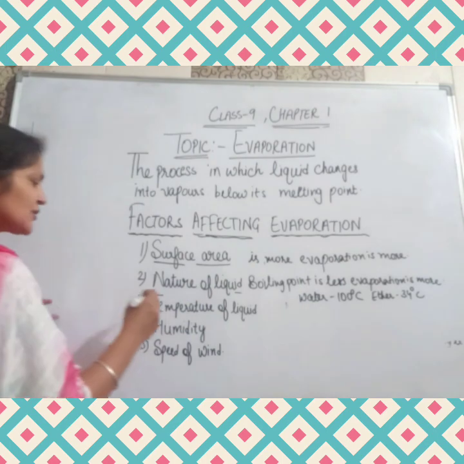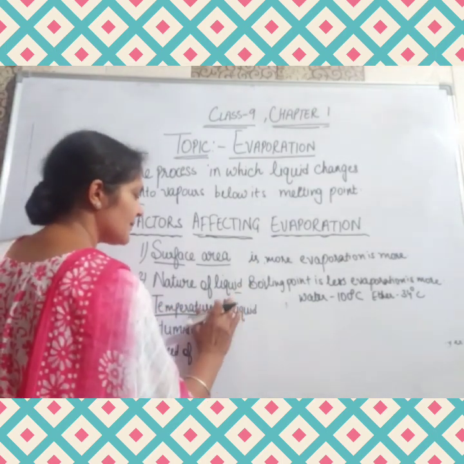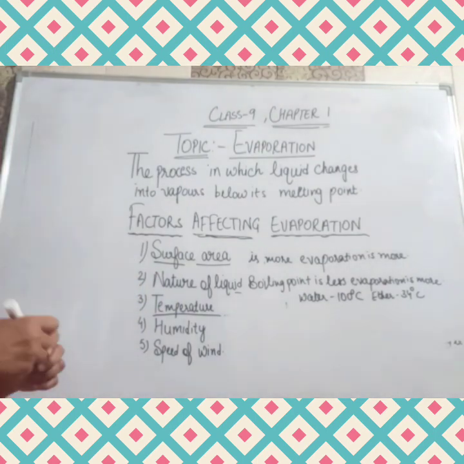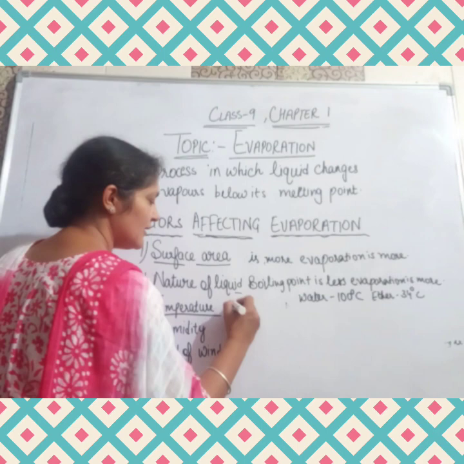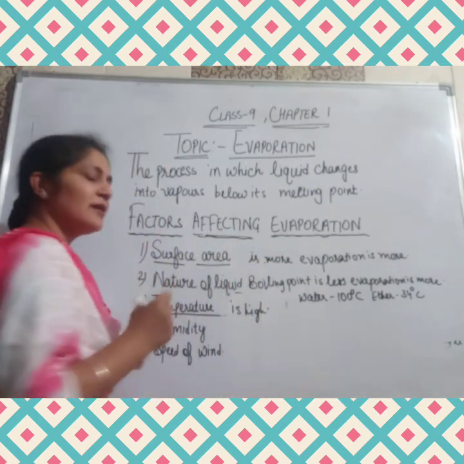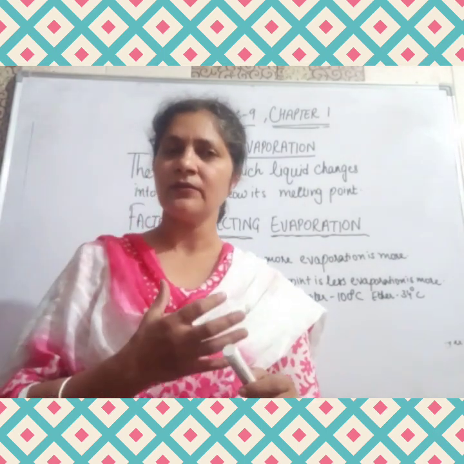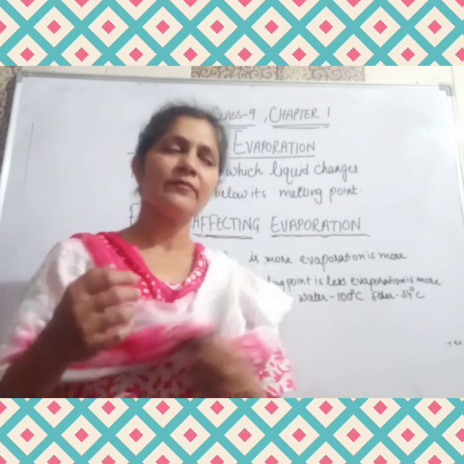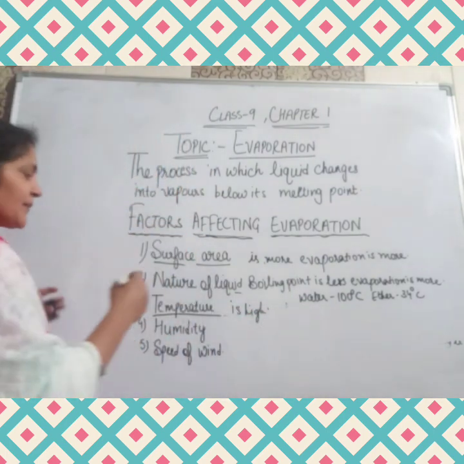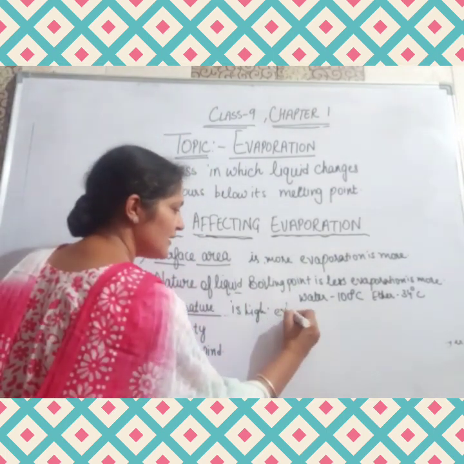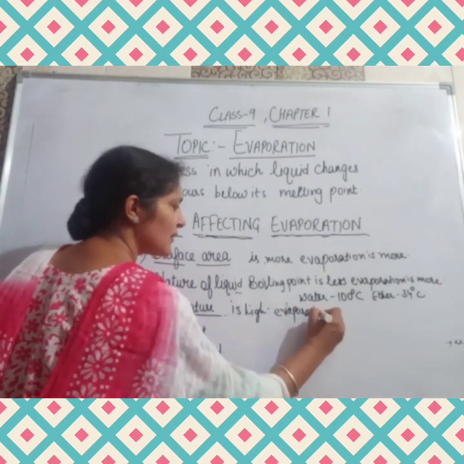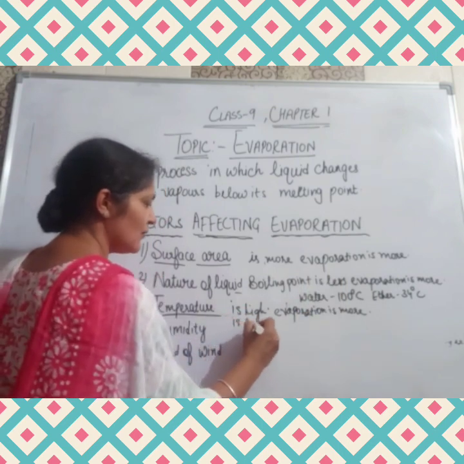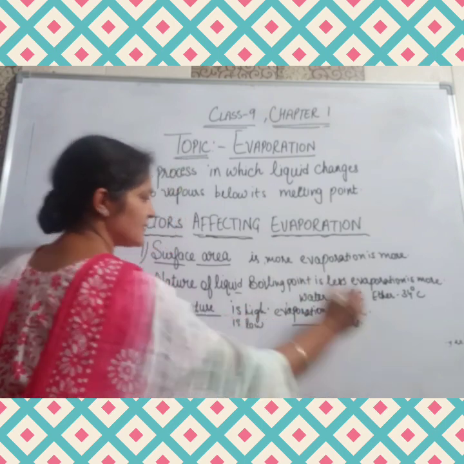Third point is the temperature of the liquid. If the temperature of the day is high, we see on hot days the wet clothes dry very easily, right? And on other days they dry very slowly and very late. If the temperature is high, the evaporation will be more, and vice versa. If the temperature is low, the evaporation is less.